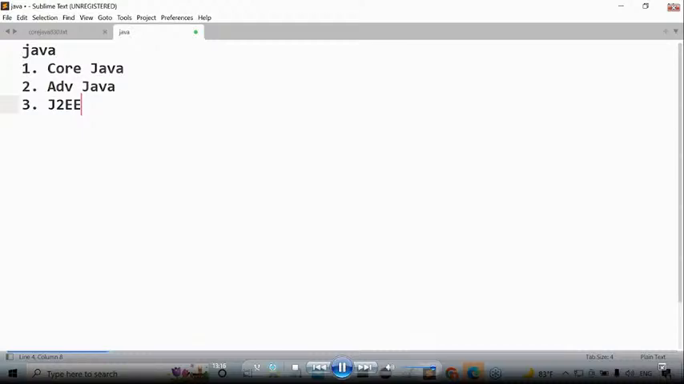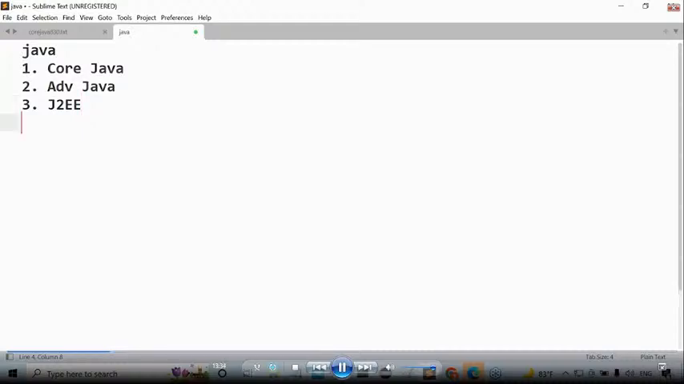Core Java, Advanced Java, J2EE. Up to this moment also it's okay. What you understood, it's okay. But from this moment onwards, we should know what is there inside the Java. You should know the right terminology. Then what exactly the right terminology here? Try to understand it clearly.